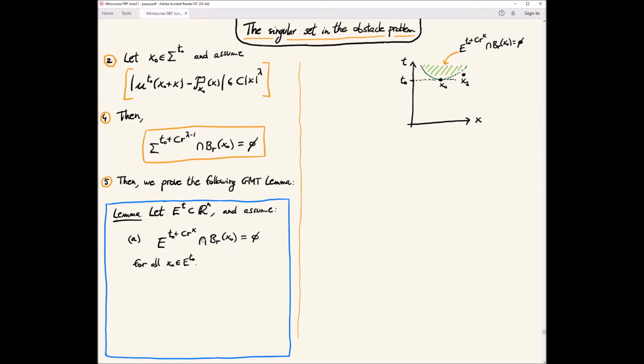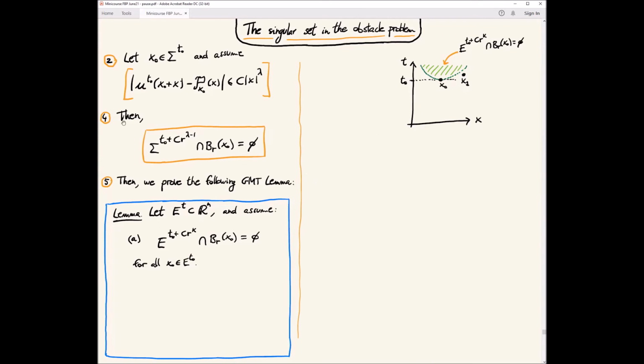So the picture is telling us that, say that kappa is large, so here kappa is lambda minus 1. We have that this whole region in the picture is empty. So there is no singular set here. That if x0 is in the singular set, then above all this curve, in all this region, there cannot be any singular points.